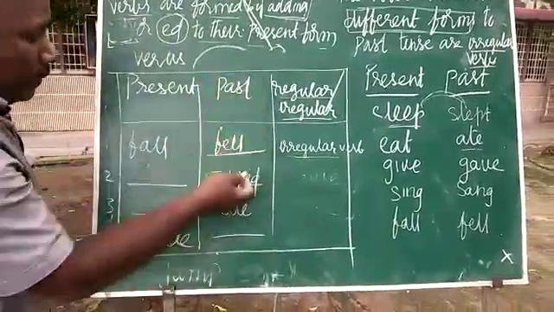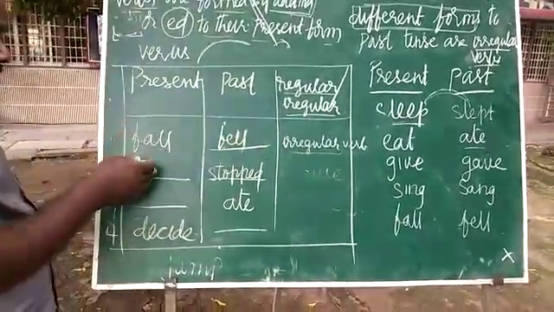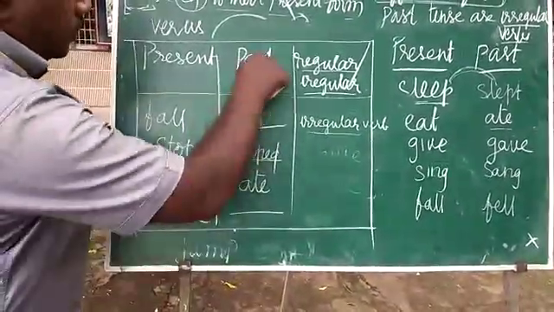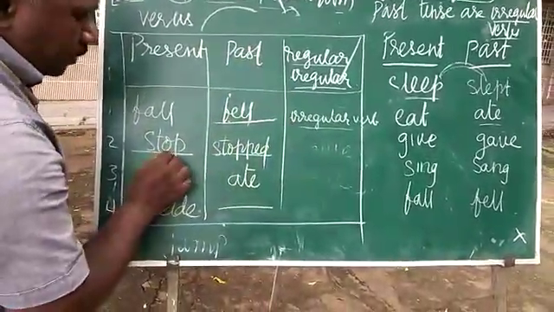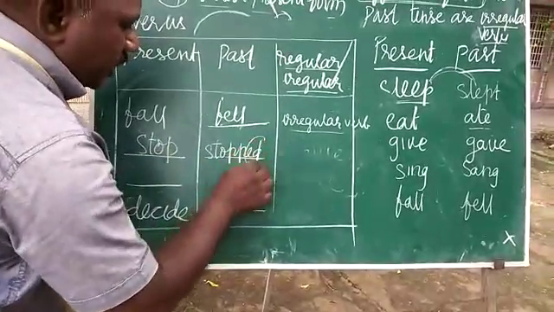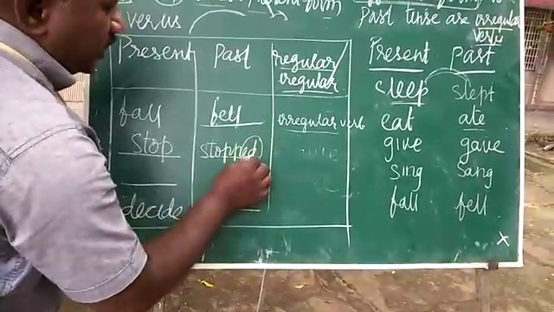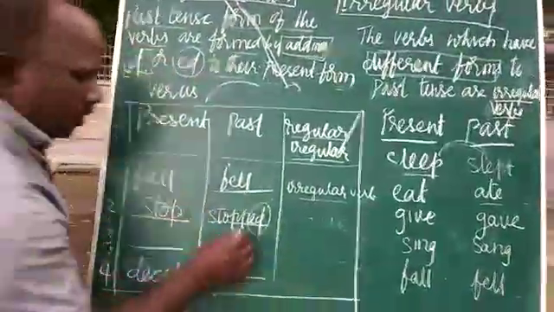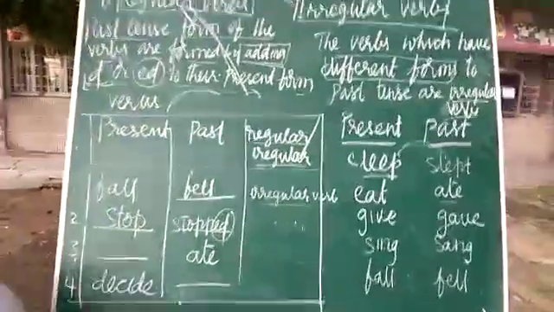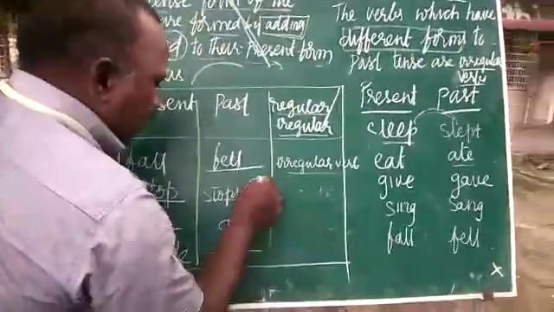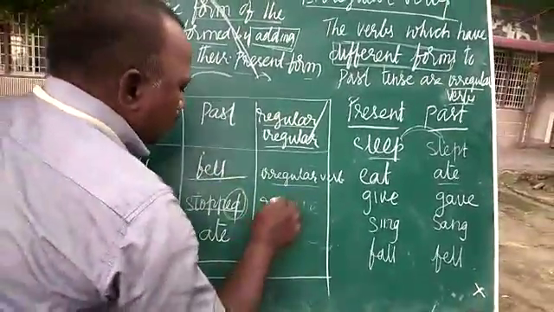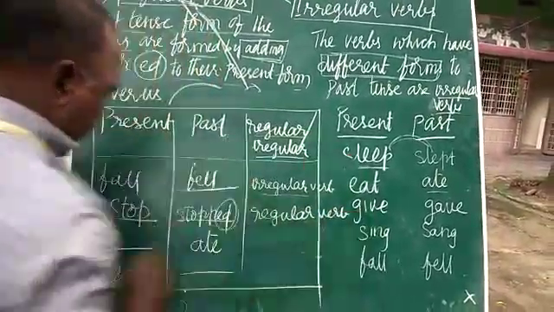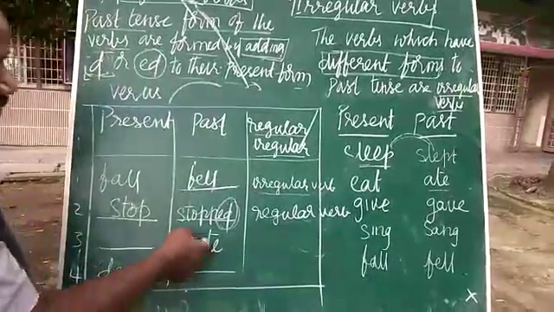Stopped. Already the past form is given. What is the present form here? Stop. And you have to see the past form. The present tense is stop. What is the past tense form here, children? Stopped. It is ending with ed. If it is ending with ed, we call it what, children? We call it regular, because it is ending with ed. You should write regular verb.